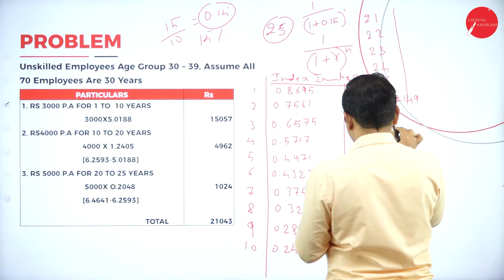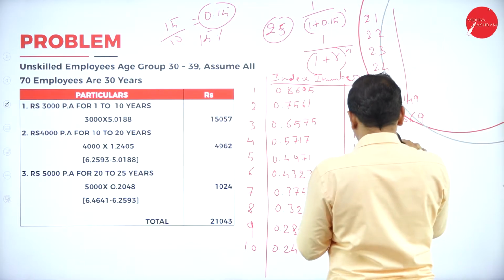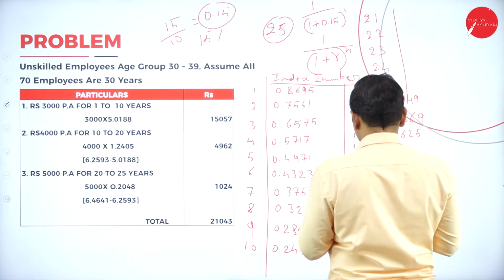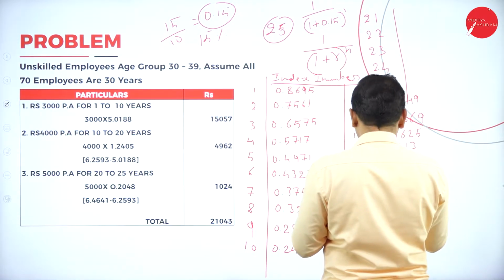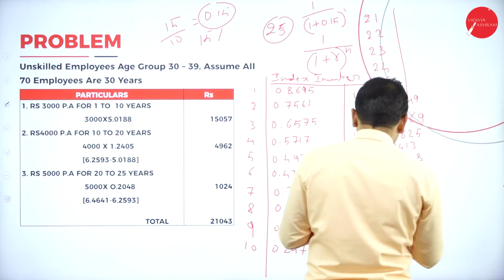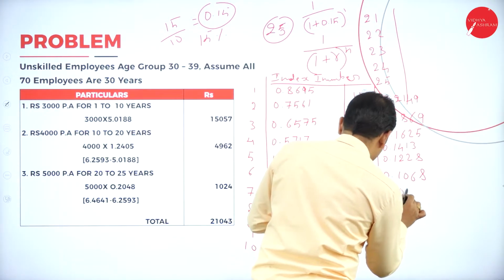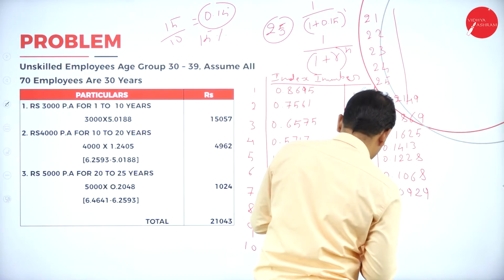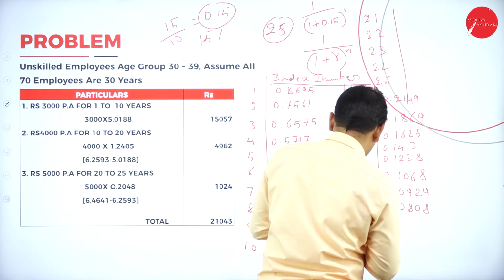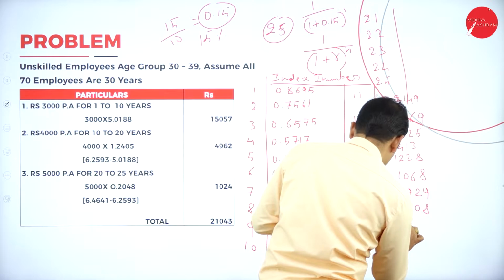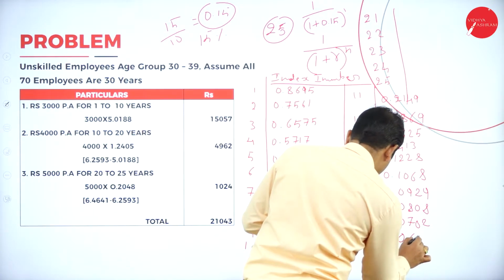For the 12th year, 0.1869, 0.1625, 0.1413, 0.1228, 0.1068, 0.0929, 0.0808, 0.0702, 0.0611.